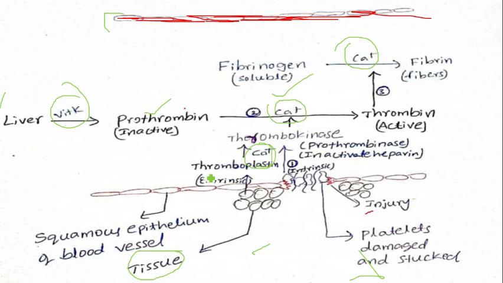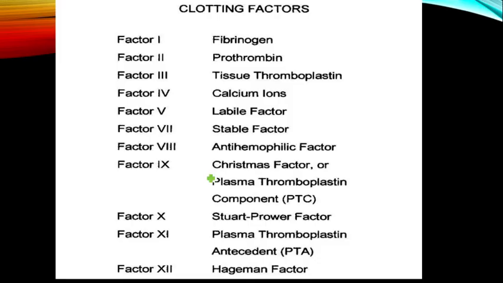There are different factors which help in the clotting of blood, and these are combinedly called clotting factors. Here I have given 12 different clotting factors, but there is no need to remember all 12. There are a few important factors that you should remember. Factor 1 is fibrinogen.